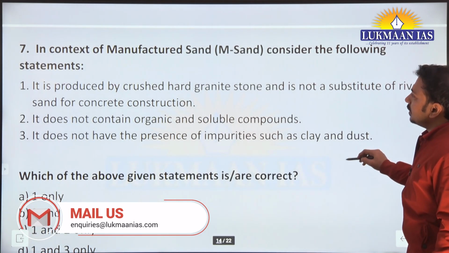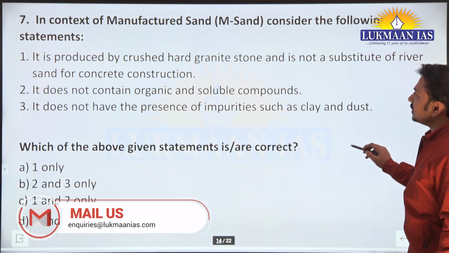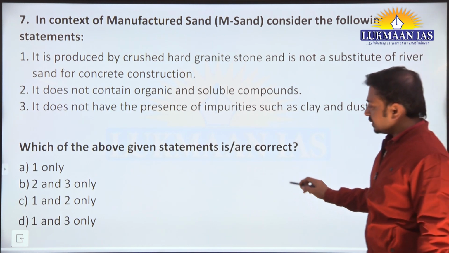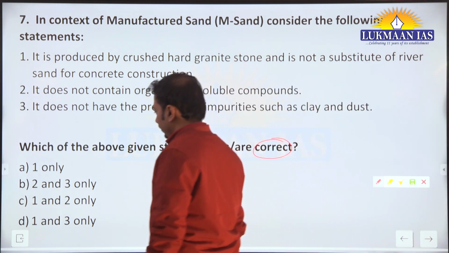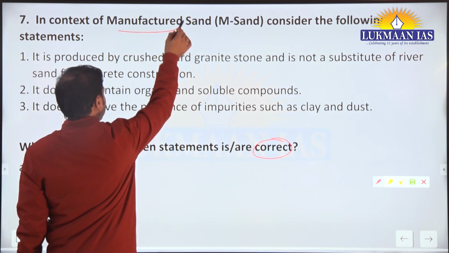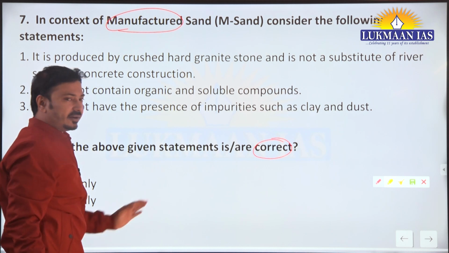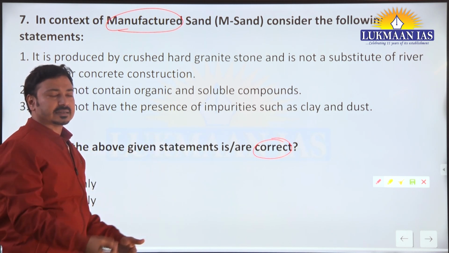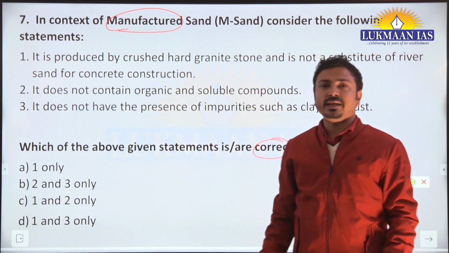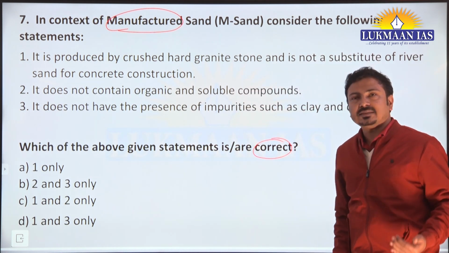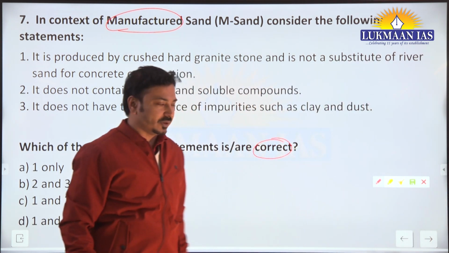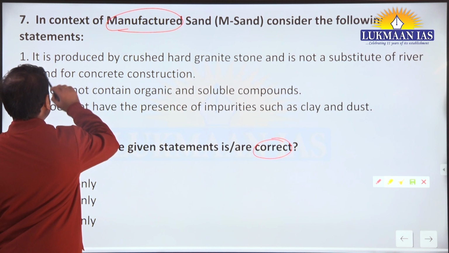Okay, in the context of manufactured sand, consider the following statements and we have to identify the correct statements here. Manufactured sand was in the news recently. As the name suggests, it must be artificially manufactured. Naturally, sand is found largely in the coastal areas, as well as the desert areas and in the river beds. Okay, so let's see the statements.